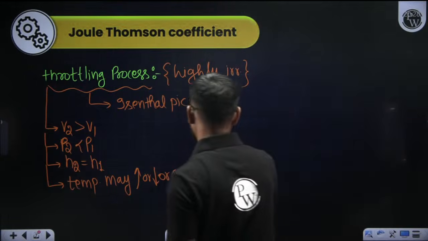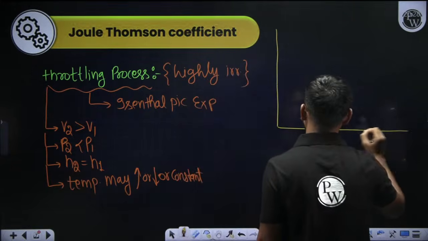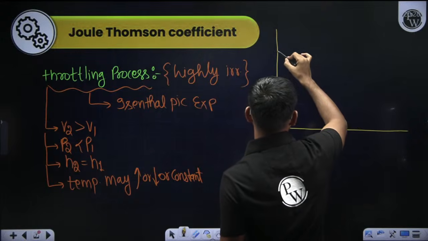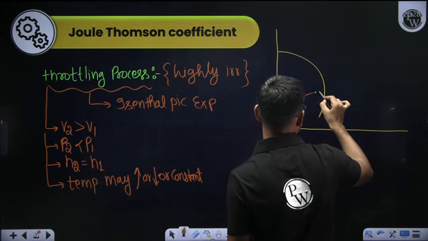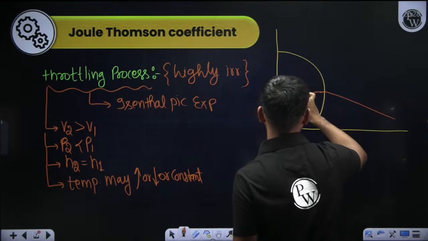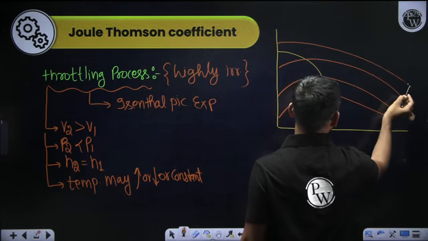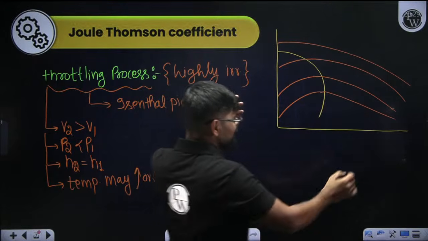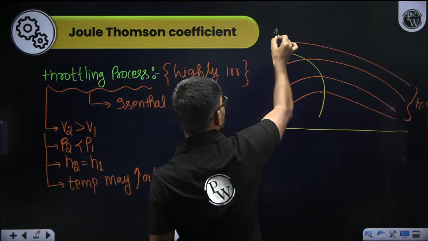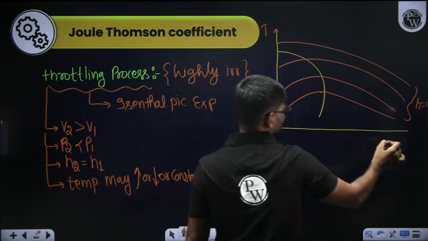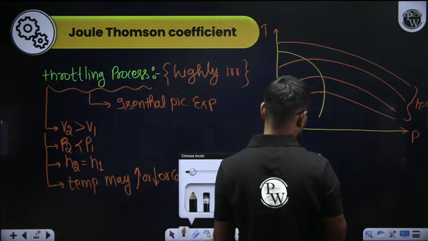So what Joule did actually, Joule drew one experimental diagram. In that diagram there are a number of such curves, and this curve is called the inversion curve. Here we have lots of isenthalpic curves, H is equal to constant, and this diagram is basically a T-P diagram.